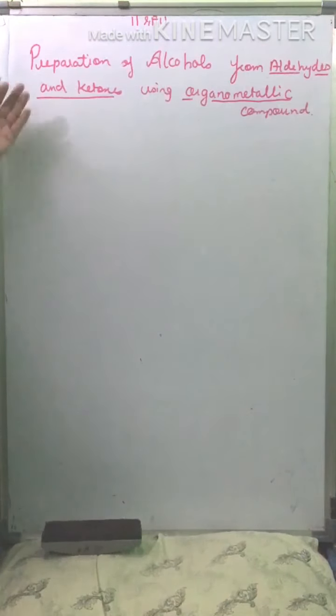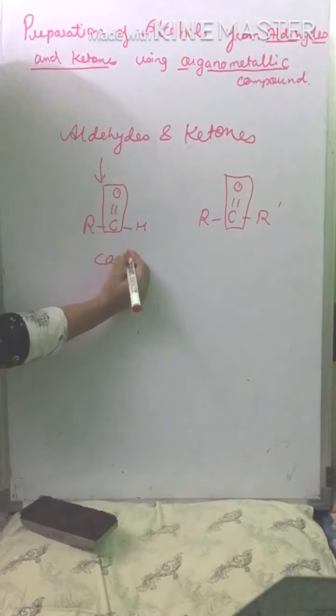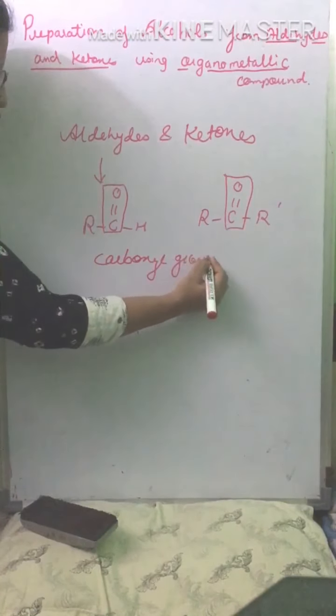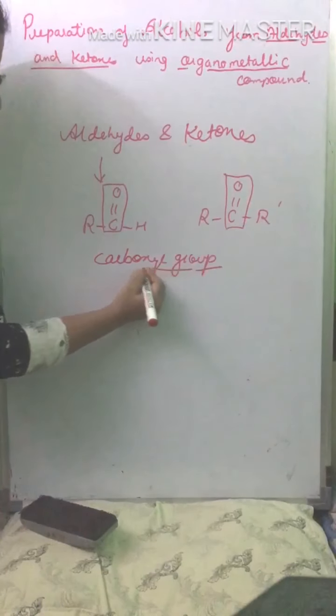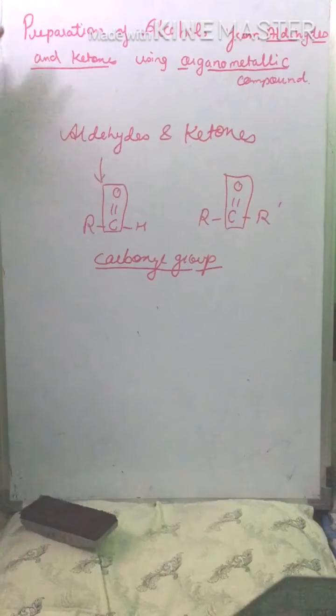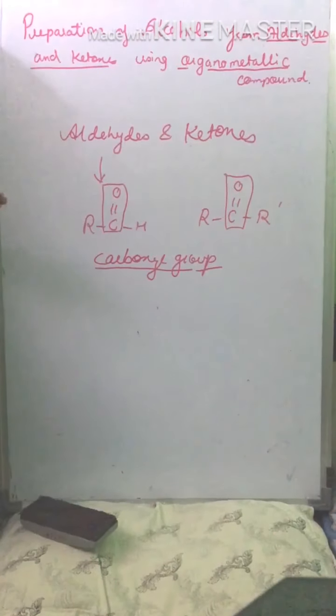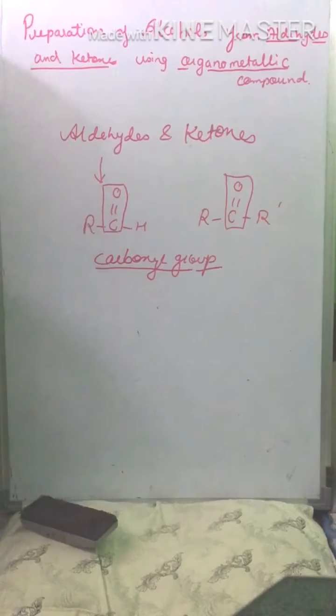Aldehydes and ketones have the structural similarity of this carbonyl group. In the preparation of alcohols, this carbonyl group is going to play an important role. We will see the mechanism.